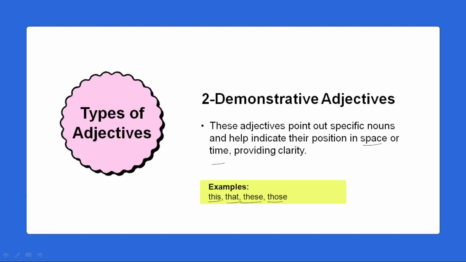They point out specific nouns. This girl, that boy, these women, those men, those animals. We are specifically pointing out. Those are also called adjectives.